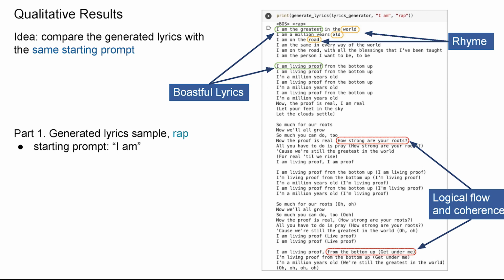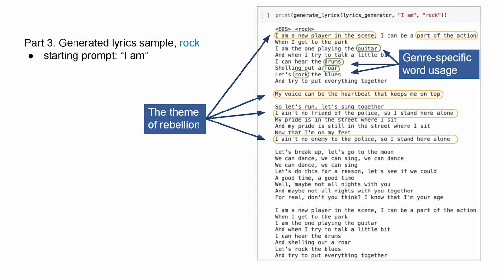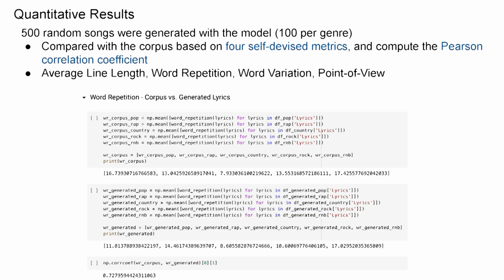However, if we change the genre to country music, then we're almost never going to see those swear words anymore. And instead, the focus of the generated lyrics will shift to other topics, such as the everyday life of normal people. The theme of the generated lyrics will be on topics like love, loneliness, and just daily work. Due to time limit, we are not going to elaborate on our last example, but the general idea is pretty much the same. Our previous examples are some of the better ones that were cherry-picked by us.